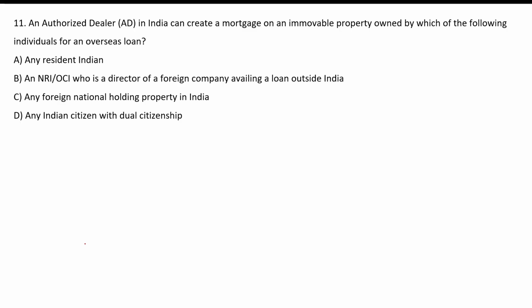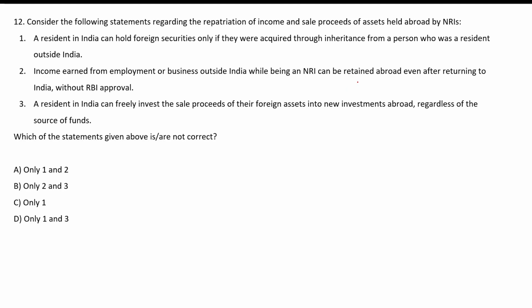An authorized dealer in India can create a mortgage on an immovable property owned by which of the following individuals for an overseas loan? An NRI or OCI who is a director of a foreign company availing loan outside India. So B is the correct answer for this question.